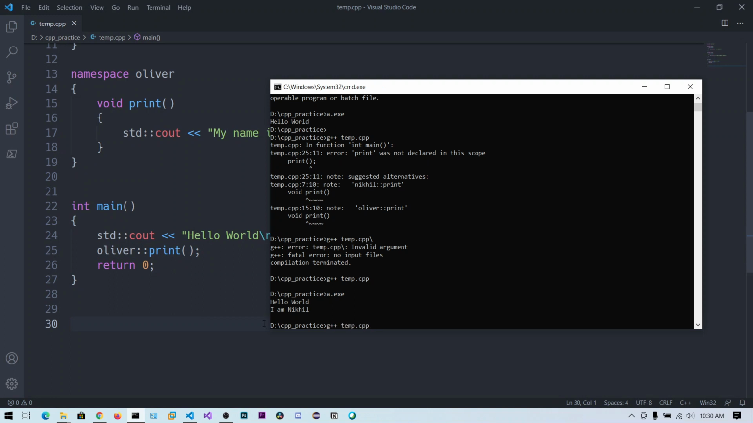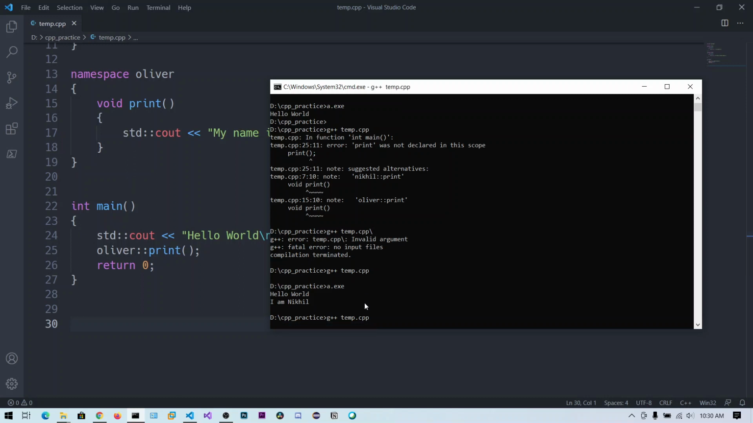Let's try to compile this one. Make one reminder: if you make any modifications to your CPP file, you need to compile it again.